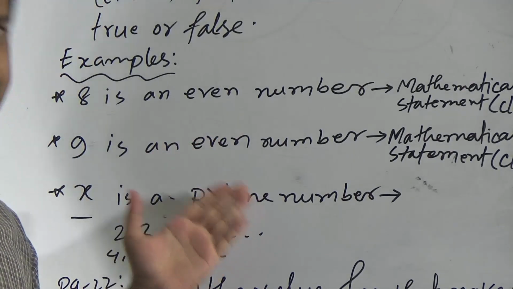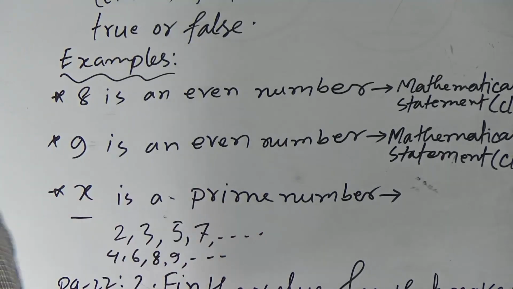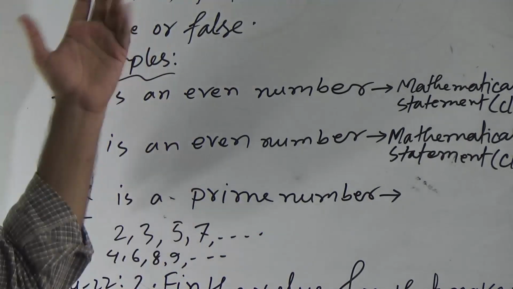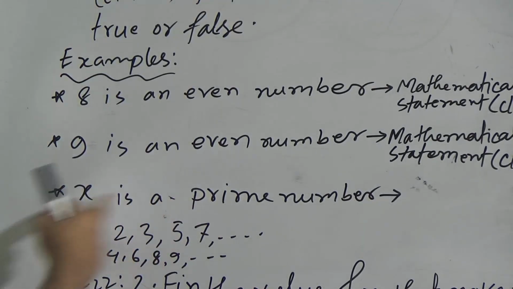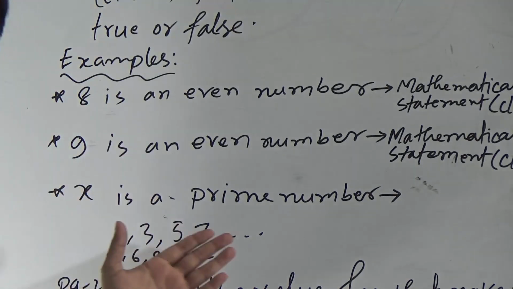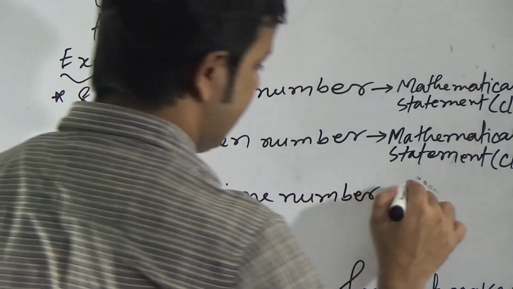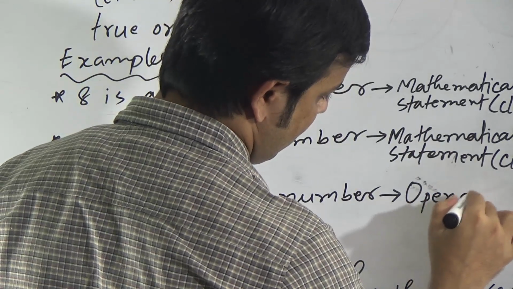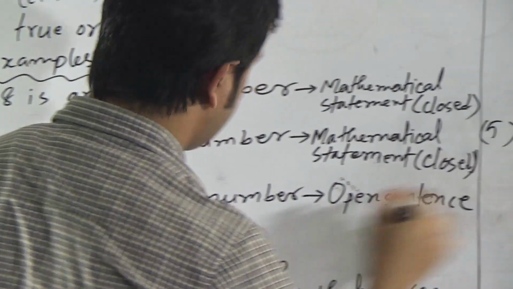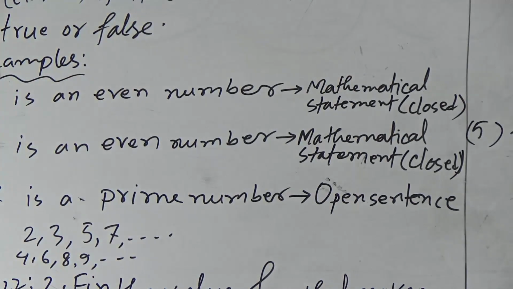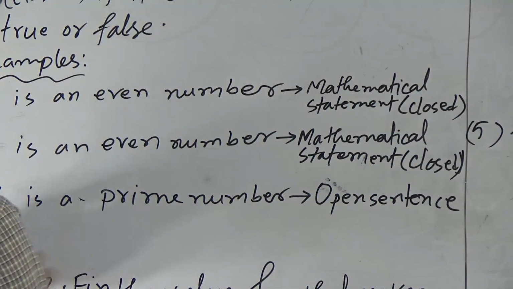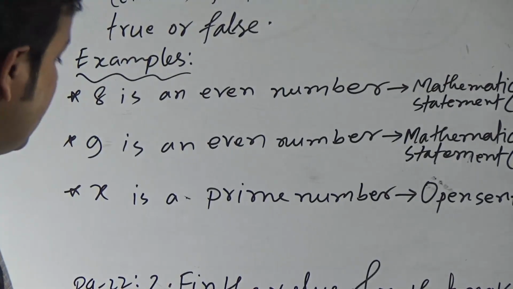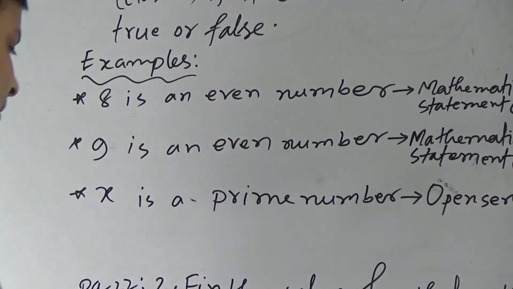If we can't determine whether the sentence is true or false, then the sentence is known as an open sentence according to our definition. So for x is a prime number, the sentence is an open sentence. If we can determine the sentence is true or false, then it will be a closed sentence or mathematical statement. If we can't determine, then it will be an open sentence.